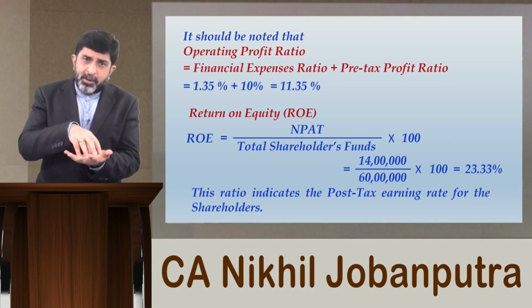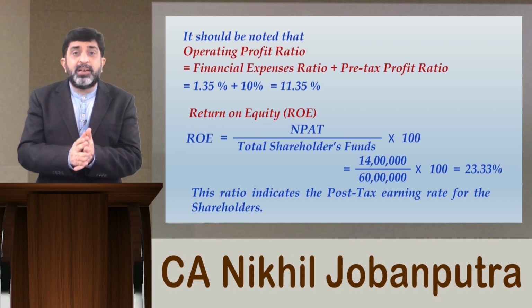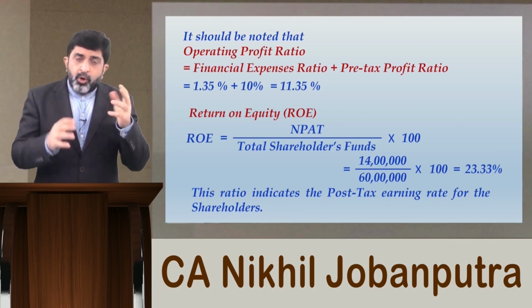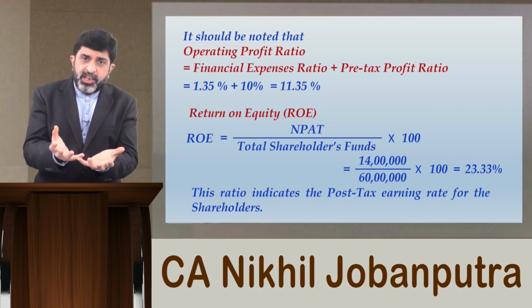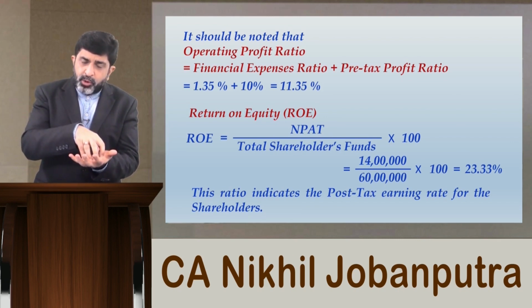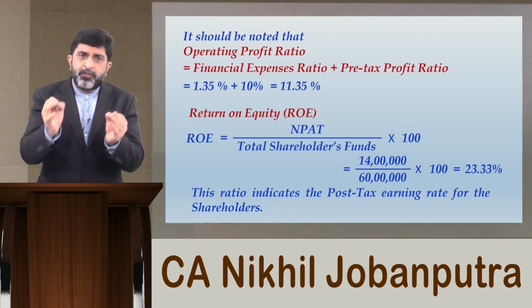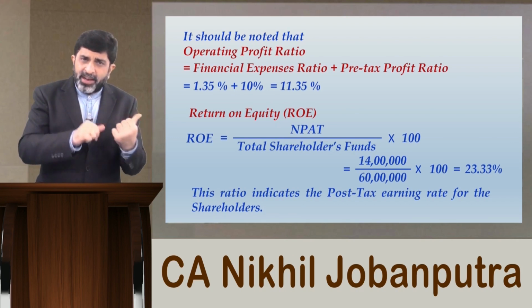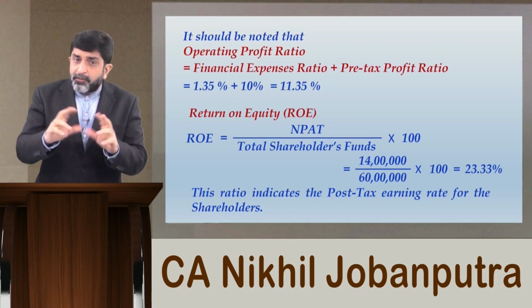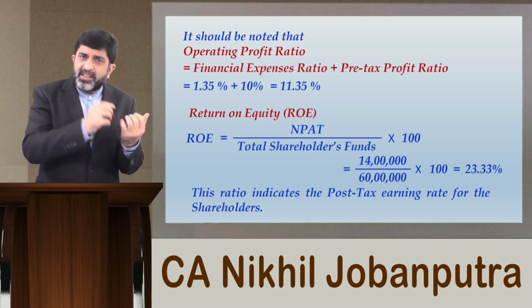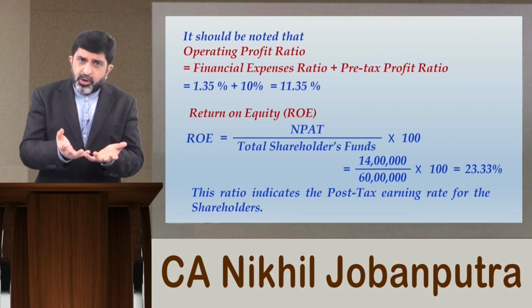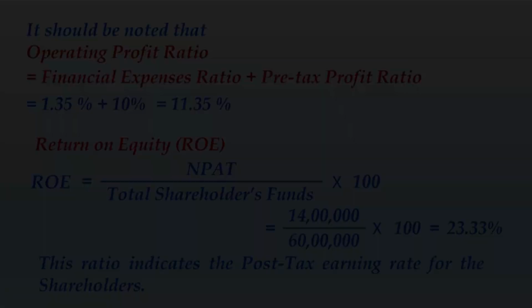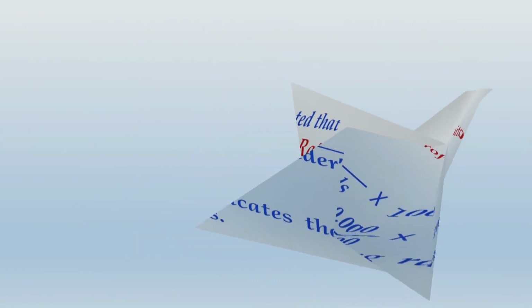If preference share capital would have been there, then we would not compute this just once, but twice. One from the viewpoint of total shareholders including preference shareholders, and one purely from the viewpoint of equity shareholders. However, because in our example this time we do not have preference capital, what you compute as return on equity for total shareholders or for equity shareholders would be one and the same. Let us move ahead and take up other ratios.